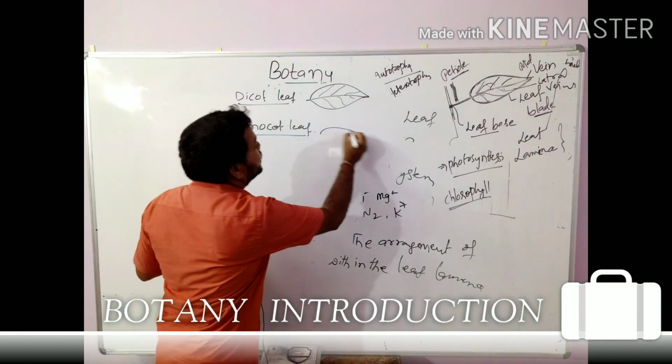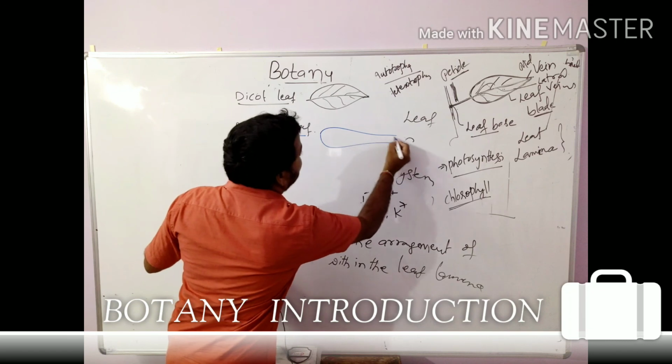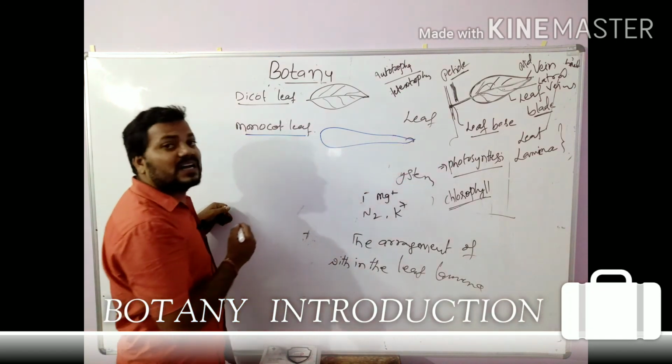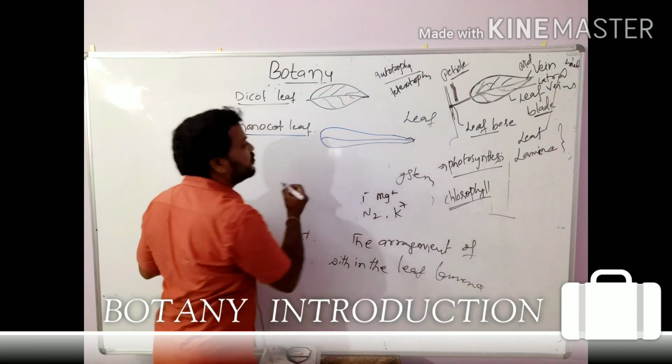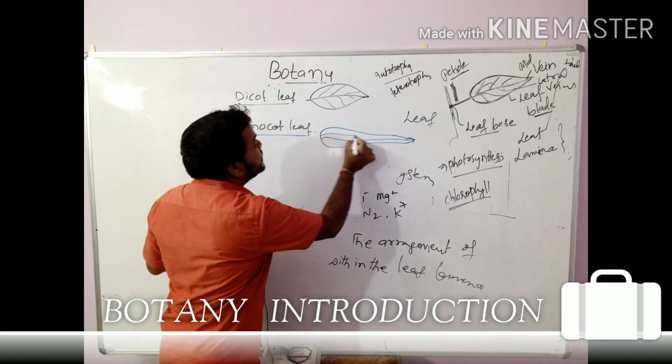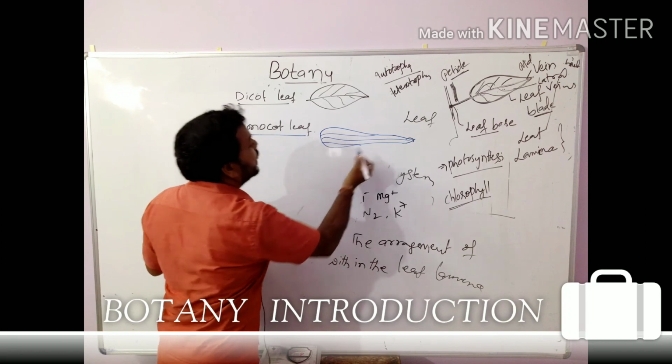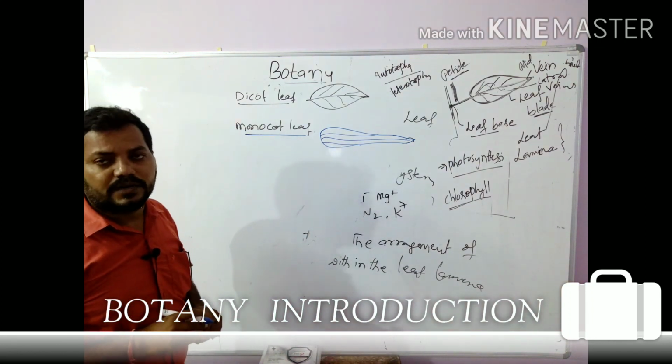Next is the monocot leaf. If you see the monocot leaf, it looks large in size, and these are the veins. Lateral veins are absent in the monocot leaf.